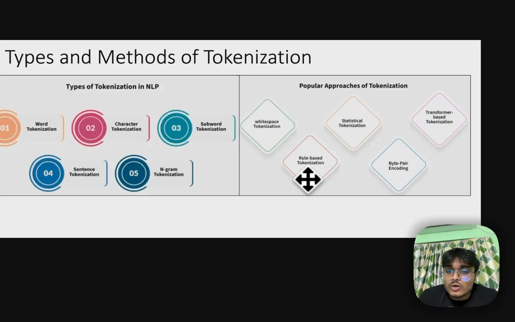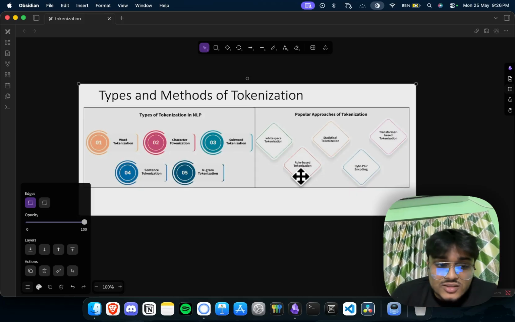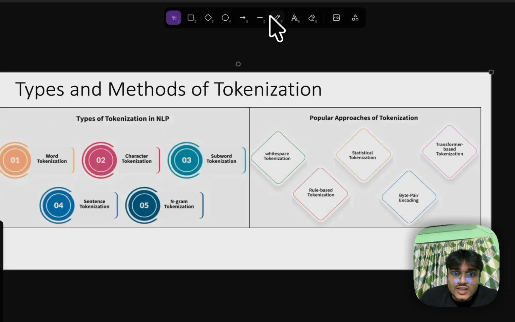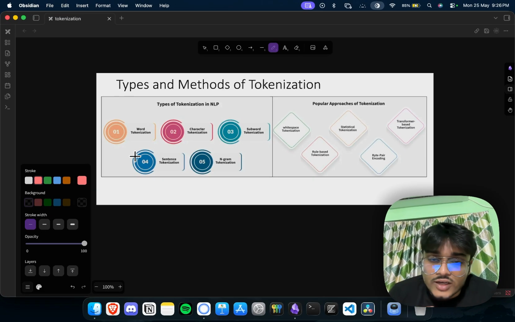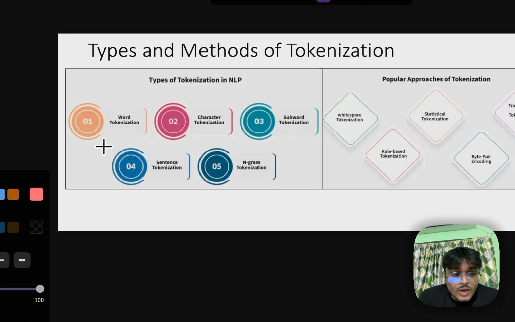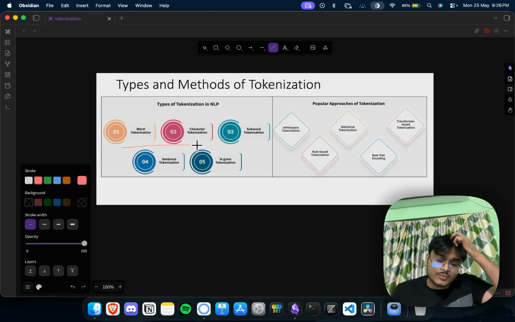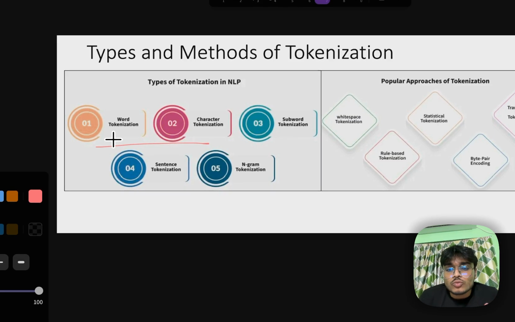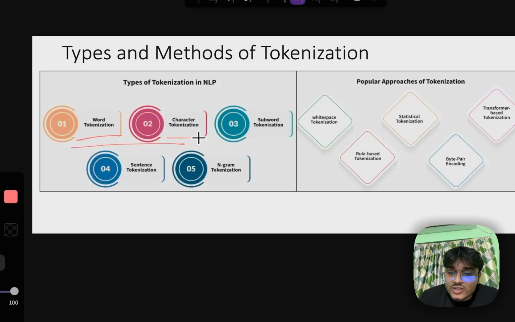So the next thing we're going to talk about is the methods of tokenization. What do we mean by methods of tokenization? There are different types of tokenization methods. We already talked about these two kinds of encodings. These are two of the most popular ones for parsing or tokenization. If you wanted to create your own tokenizer, the two most popular ones you could have heard of are word level tokenization and character level tokenization.